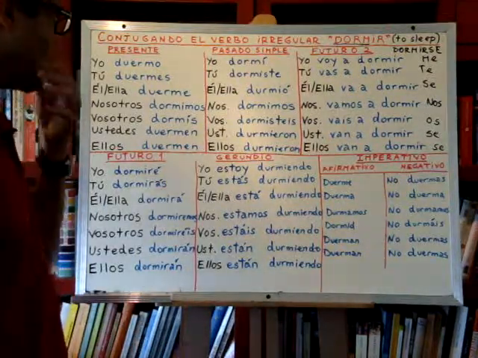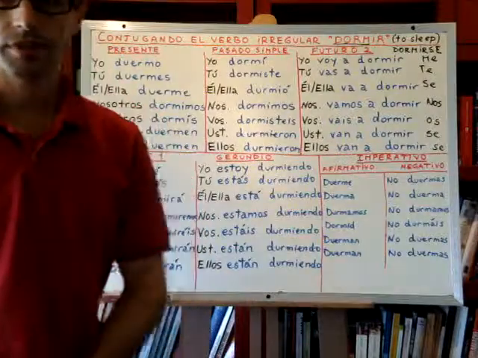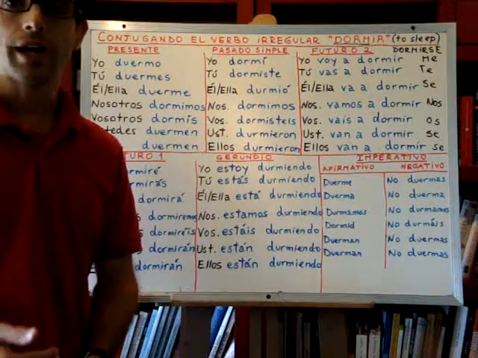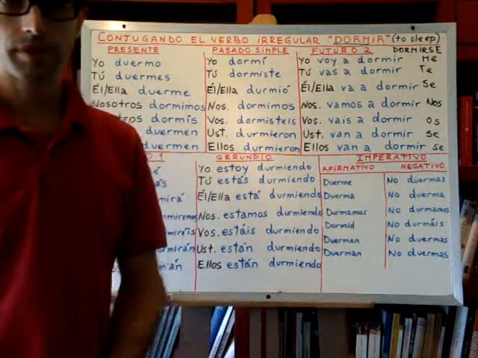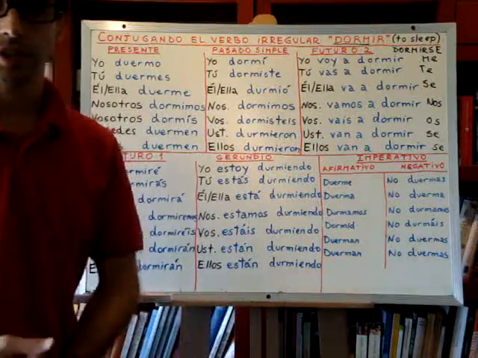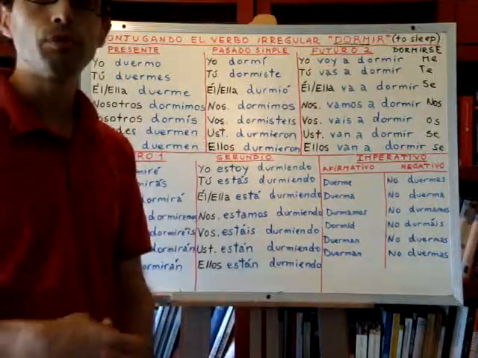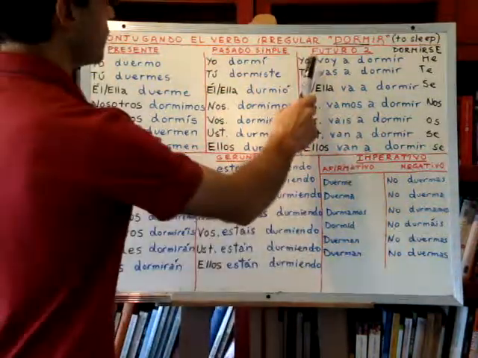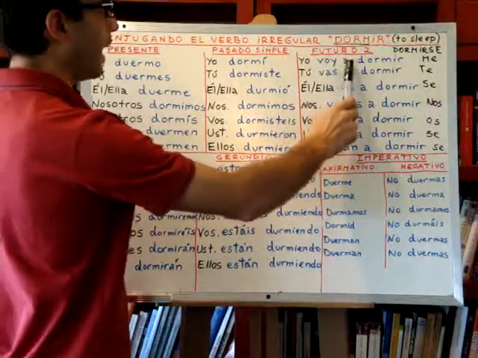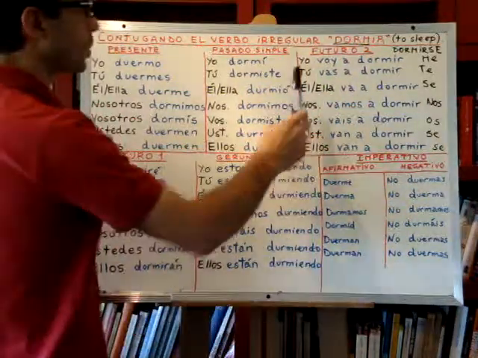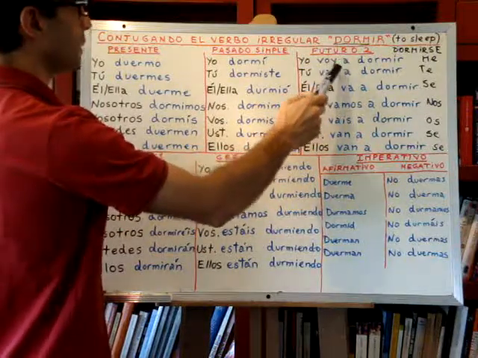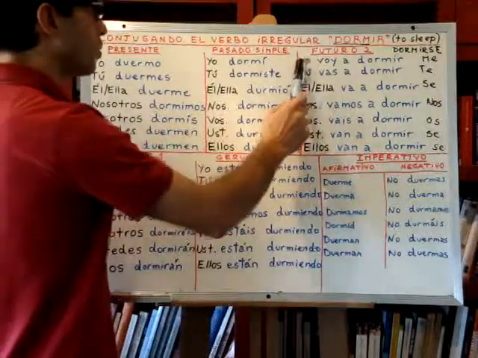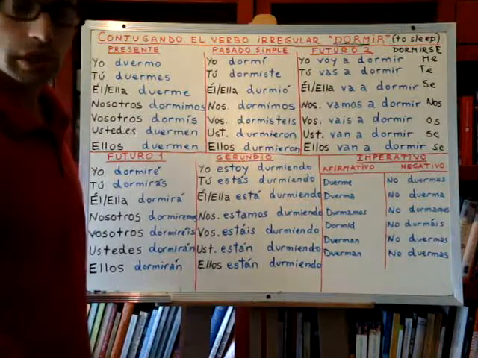Now, let's see the alternative future tense. Like in English, we have I will sleep. We can also say I am going to sleep, right? It's another way of speaking of the future. In Spanish, too, we use the verb to go, right? To say I am going to sleep. So, this is how it works. Yo voy a dormir, right? We only conjugate the verb to go, that is the auxiliary verb. So the verb dormir stays in infinitive. Yo voy a dormir means I am going to sleep.